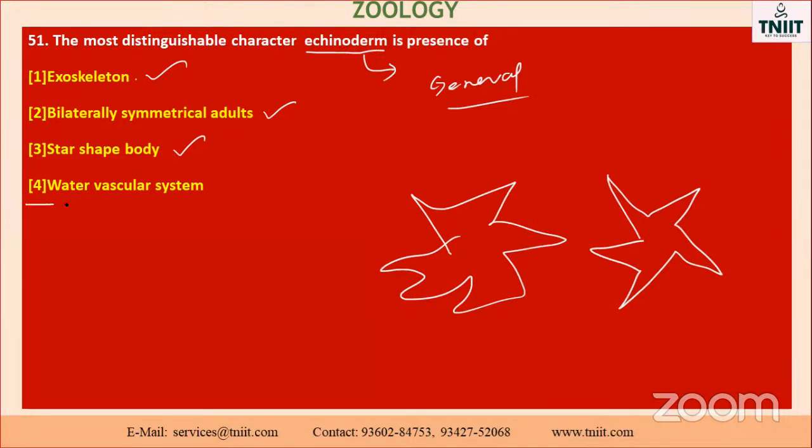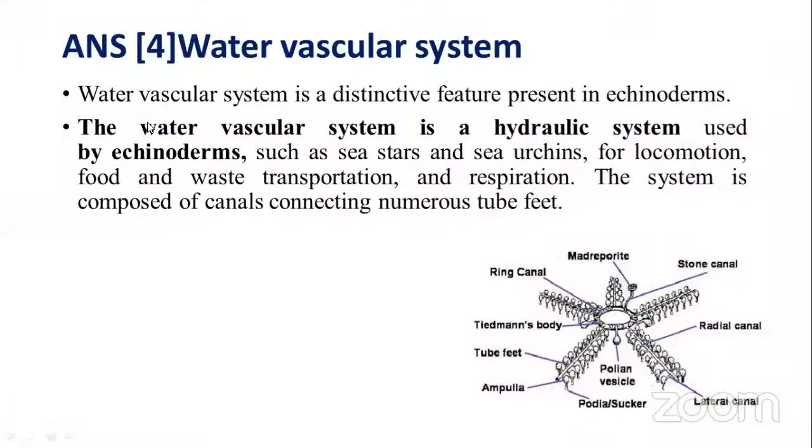So what is the main function of this one? A different part of the body means water vascular system is a different part. Others are not different. All are present the same in the other animals also, particularly the water vascular system. See here, the water vascular system is a distinct feature present in the echinoderm. Okay. You must study this when you are going to study the lessons.